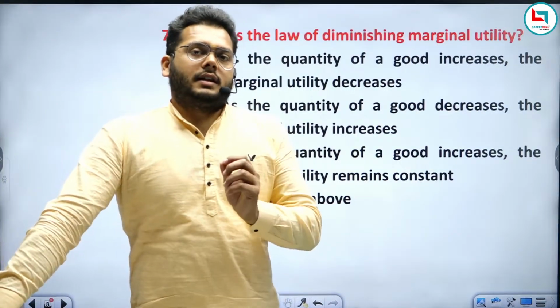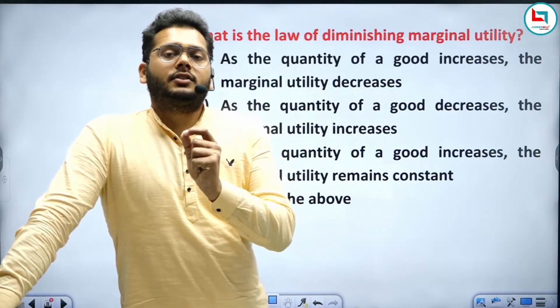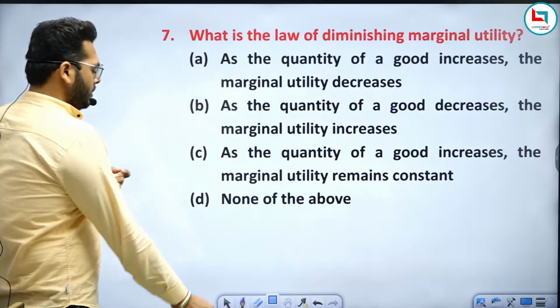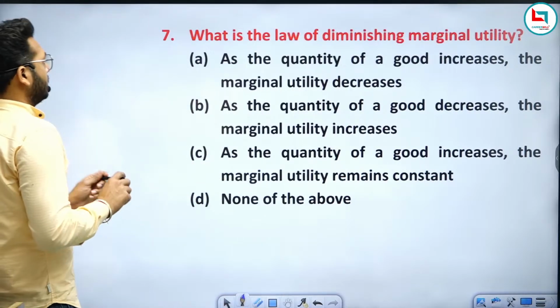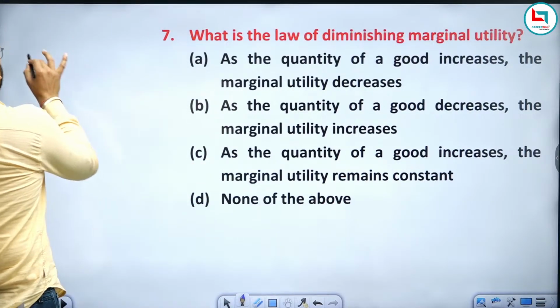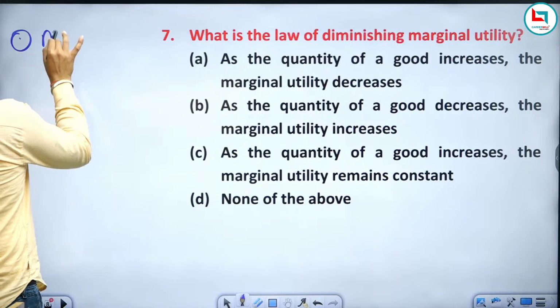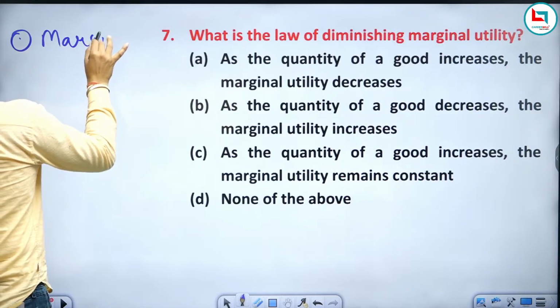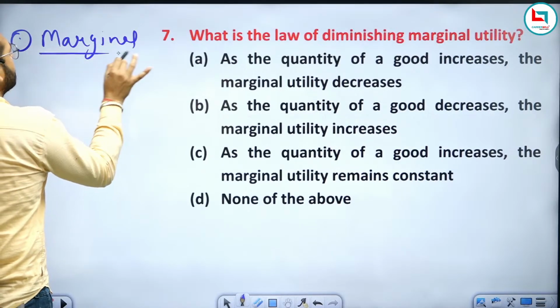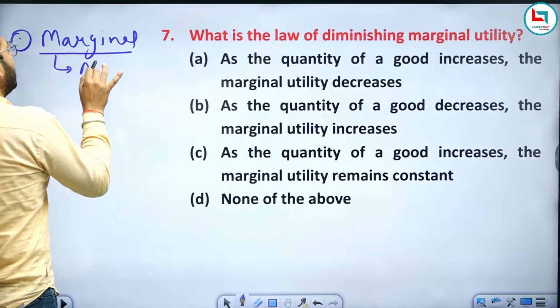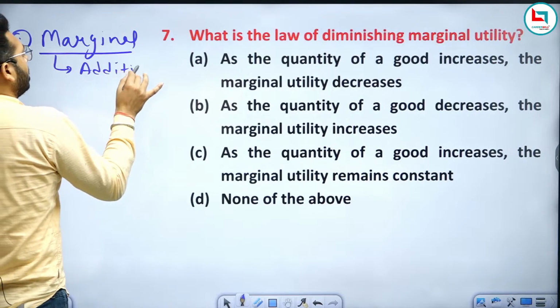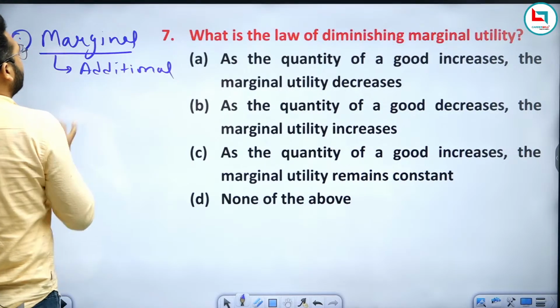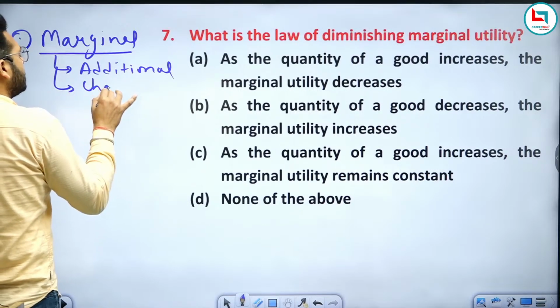Let me explain what is the meaning of marginal. I have already explained in my previous class what marginal means. Marginal means any additional unit, or any change in the unit.